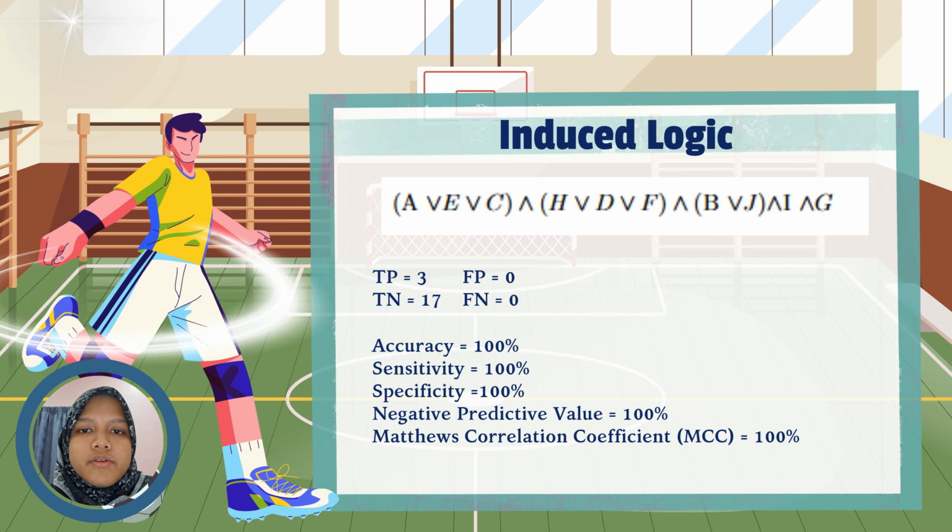Now let's look at the result of these numbers, where accuracy equals 100%. This means the model made 0 error across all 20 of its classification. Sensitivity equals 100%. It correctly identified every single positive case, and specificity equals 100%. It also correctly identified every single negative case.